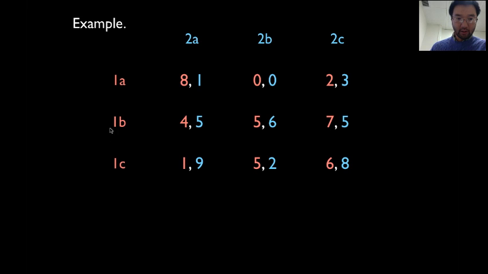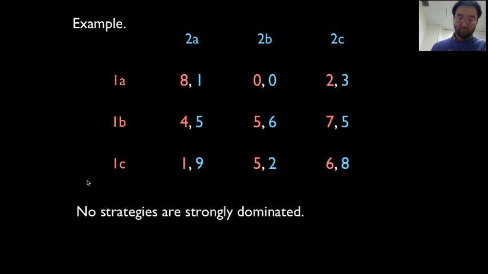So 1B weakly dominates 1C, and it weakly dominates because of this tie here. If this 5 were a 6, then it would be strong domination. But it's weak domination because 4 is bigger than 1, there's this tie here, and 7 is bigger than 6. The idea is that 1B is always at least as good as 1C, and sometimes better. So there's no strong domination here, but we have the case that 1B weakly dominates 1C.